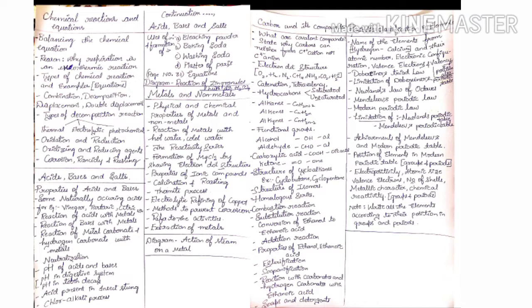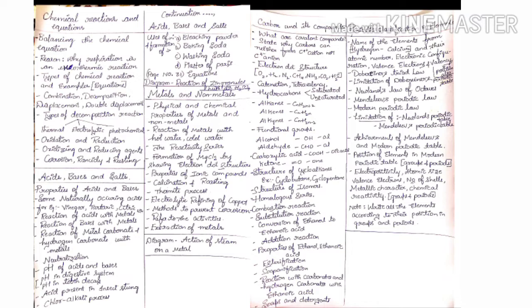And then it is very important to learn the esterification process. Saponification process is very important. Then reaction with carbonates and hydrogen carbonates with ethanoic acid is very important. Finally, from this lesson you have to learn the soaps and detergents concept. So this is all about the carbon and its compounds lesson.